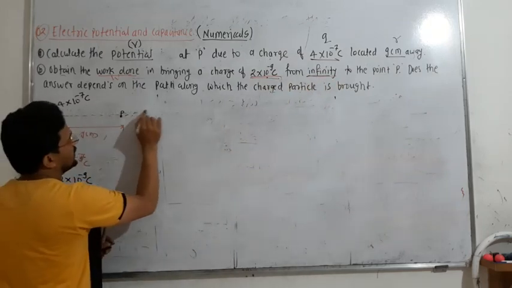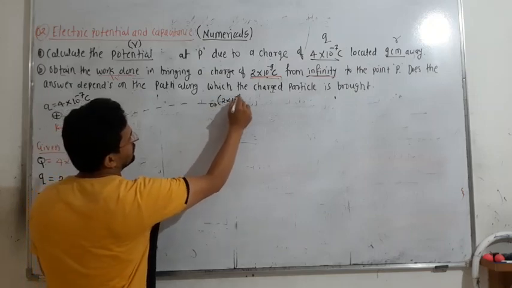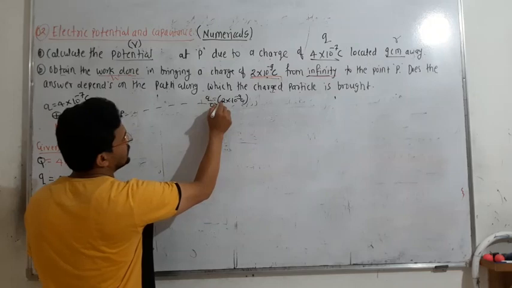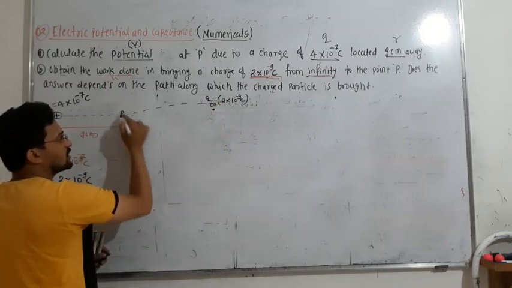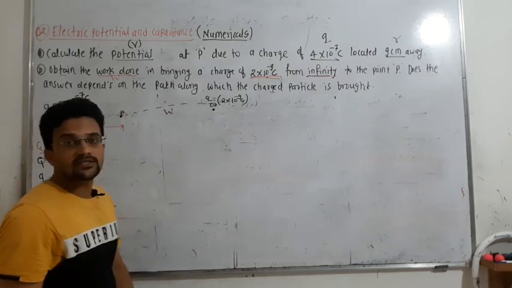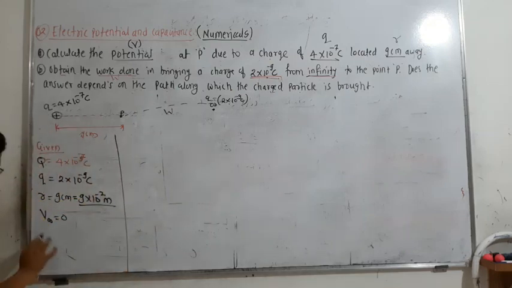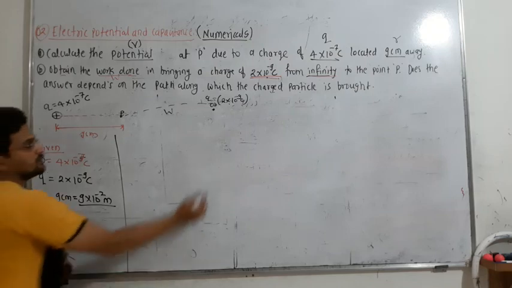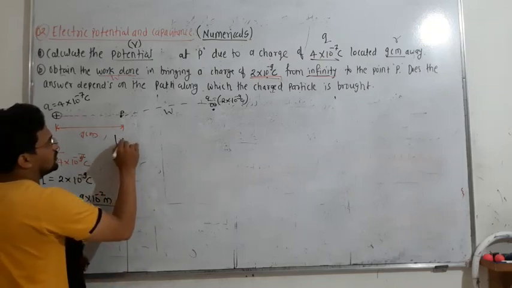Suppose this is point P and this is infinity. So at this infinity there is a charge of 10 to the power of minus 9 coulomb, and Q is placed here. If you are bringing this charge from infinity to this point, maybe straight, maybe curved, or any path, how much work is required? That is the second question. So what you have to find out is V at point P, the potential at P, and then the work done in bringing this charge to this point. First of all we will find out A.